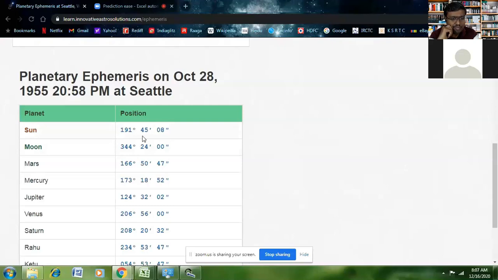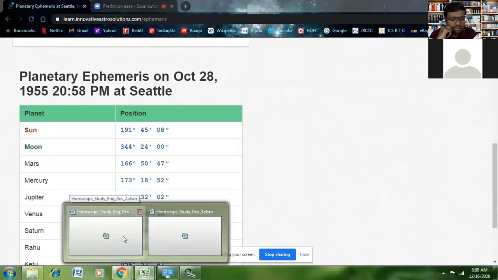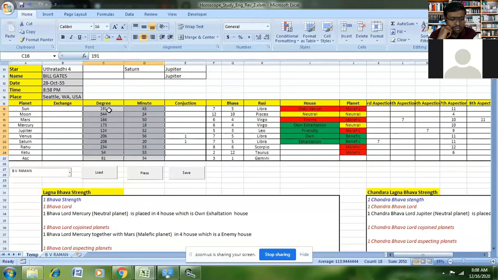As you can see, the details here are in degrees, minutes and seconds. For this tool, we are only concerned about the degrees and the minutes. So I have taken all these degrees and minutes for the corresponding planets, and I have entered them in the tool as shown here.